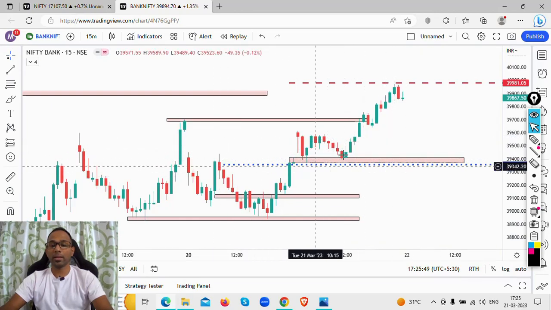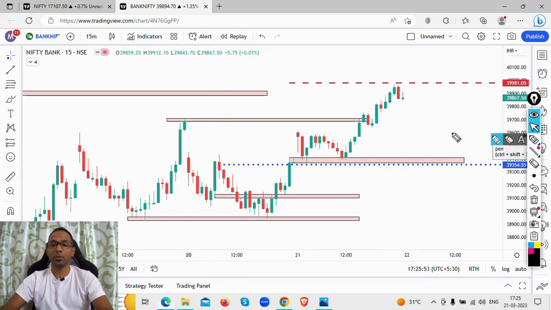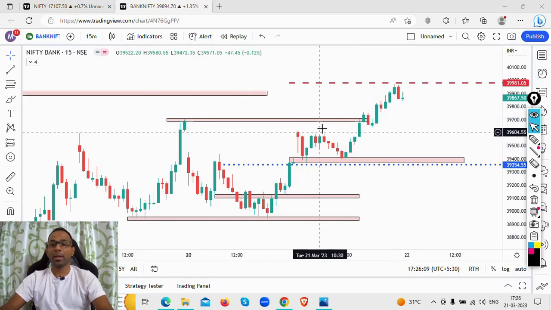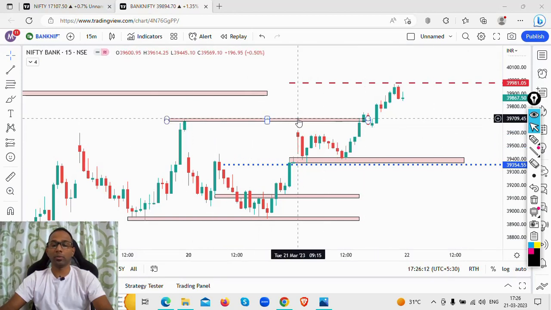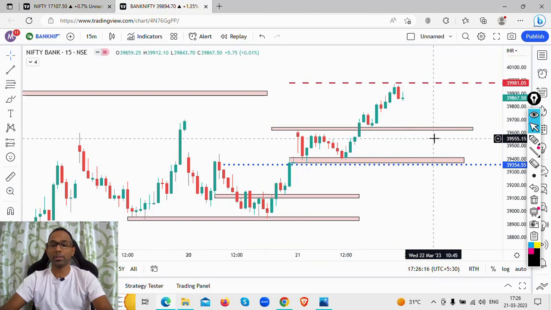Now, why was this acting as a support? Yesterday I discussed this level which was acting as your resistance. This level, this zone, was acting as resistance, broke in today's session, and once it broke, it started to act as your support level. So that's why I have marked this level as your support level. This level which we had marked as resistance, the price just broke through that particular level. So now no more it's a resistance level. Now this level is going to act as a support level.